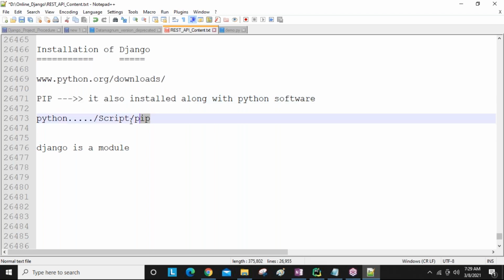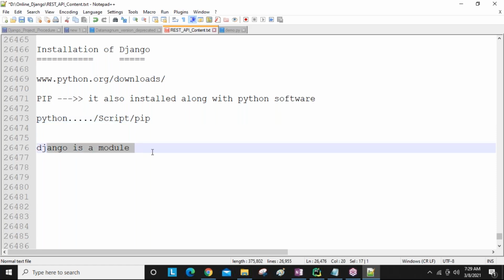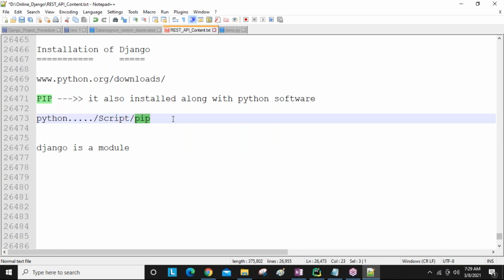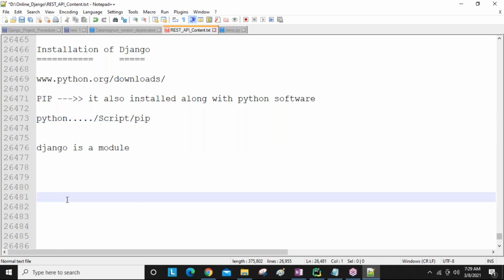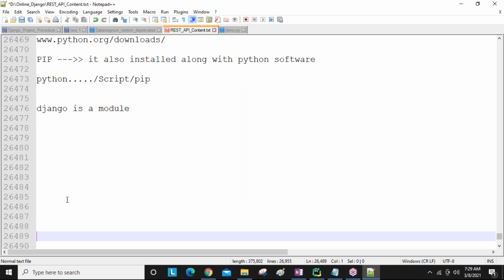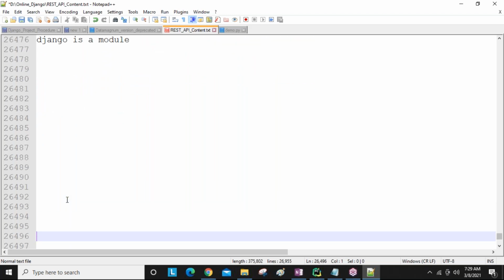So using the pip command, we are going to install Django. We are not downloading it like Python. Pip is a separate module. How we are installing modules means using the pip command. Remember that one. In Python only you are getting it, guys. Okay, so you can see one point.